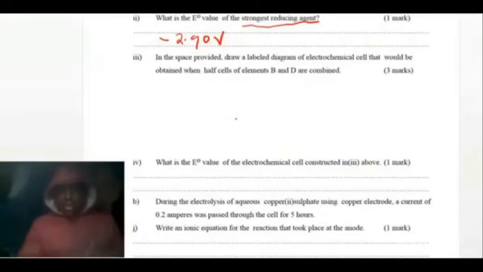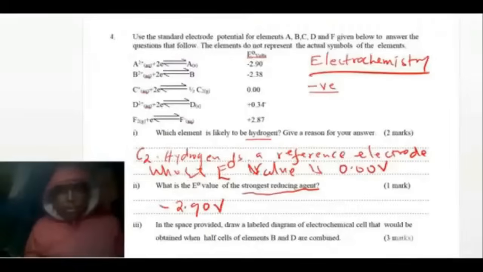Now look at B, which is negative 2.38, and D is positive. So B is going to give electrons, D is going to receive electrons.